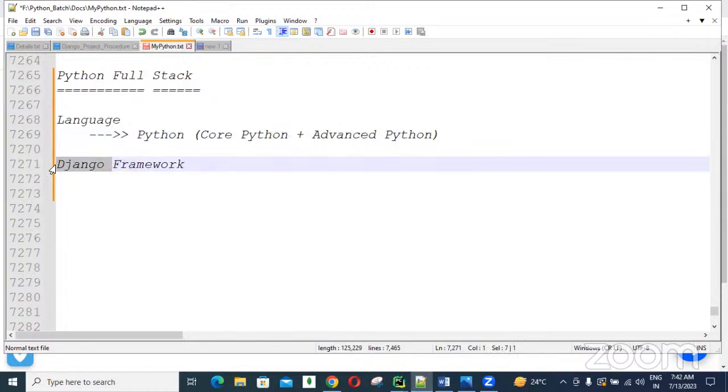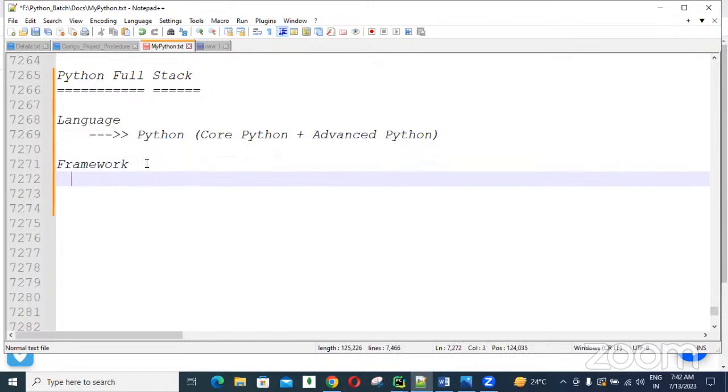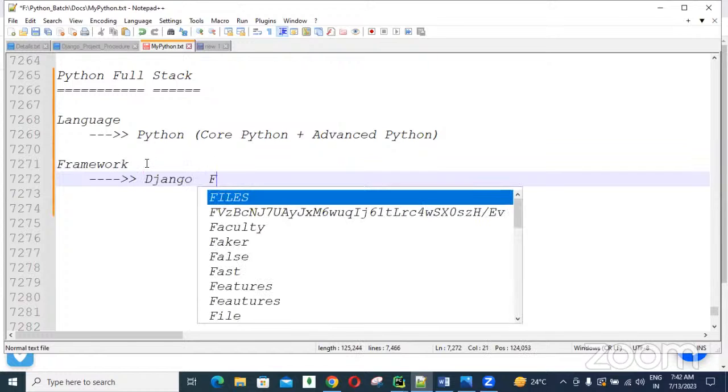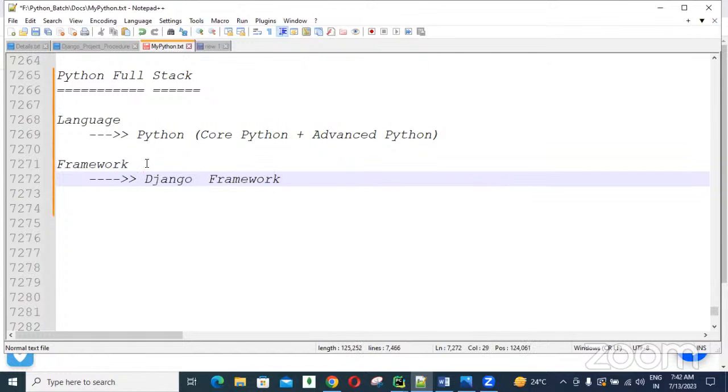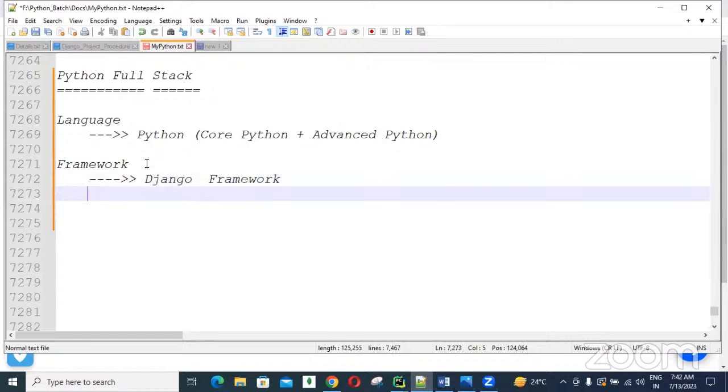Okay? Yes. Next, we need to learn a language-related framework. One of the important frameworks is the Django framework or the Flask framework. There are several frameworks. So minimum you need to learn any one framework. That is the Django framework we are going to learn.